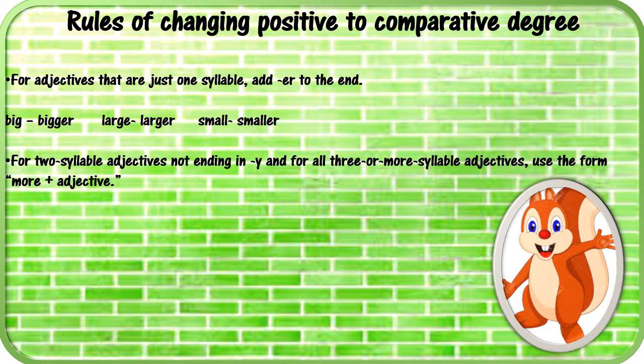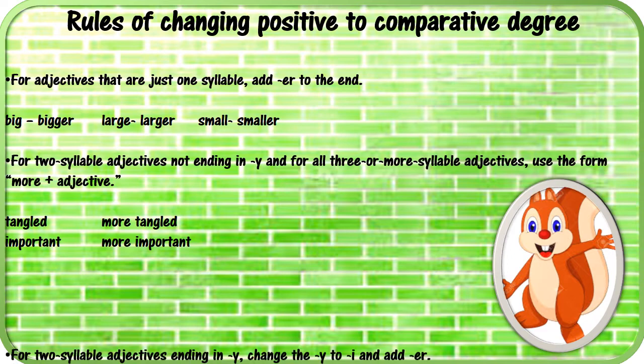For two-syllable adjectives, two-syllable means two sounds in a word, not ending in Y, and for all three or more syllable adjectives, use the form more plus adjective. For example, tangled becomes more tangled, important becomes more important.